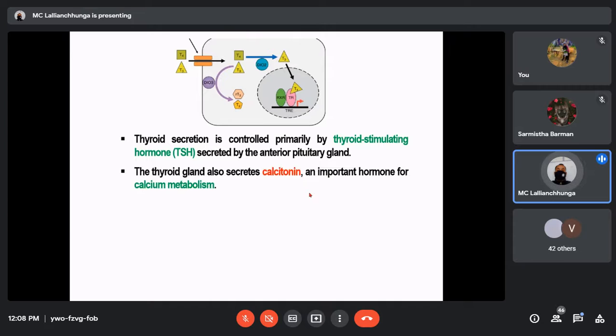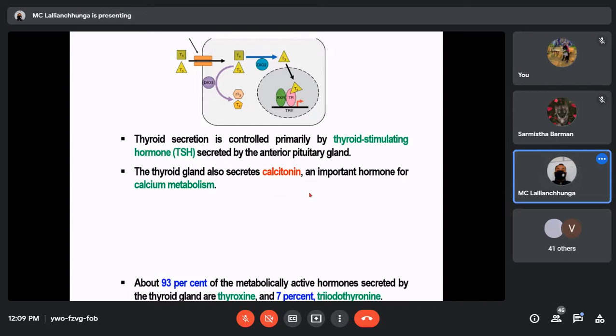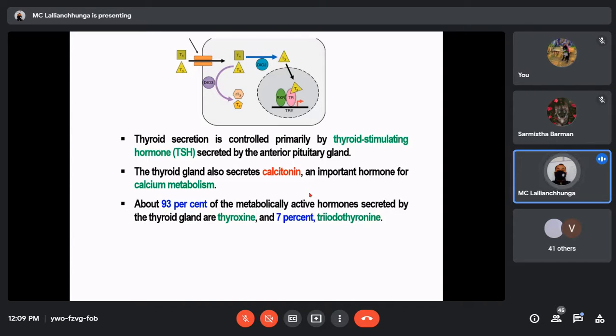The thyroid gland also secretes another hormone, calcitonin, important for calcium metabolism, which we'll discuss in more detail under the parathyroid gland.